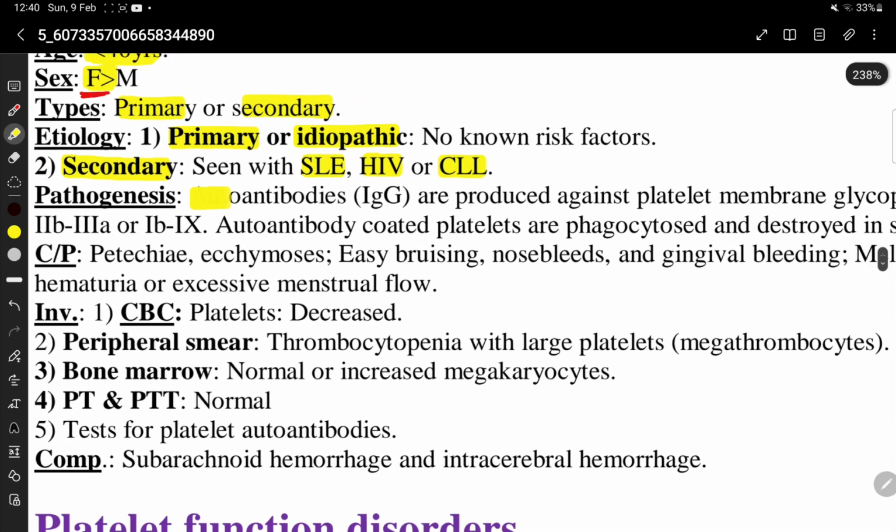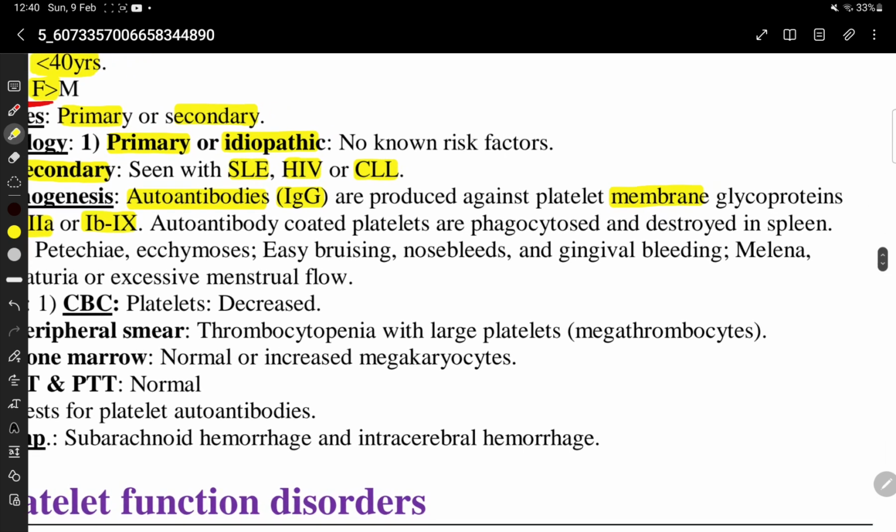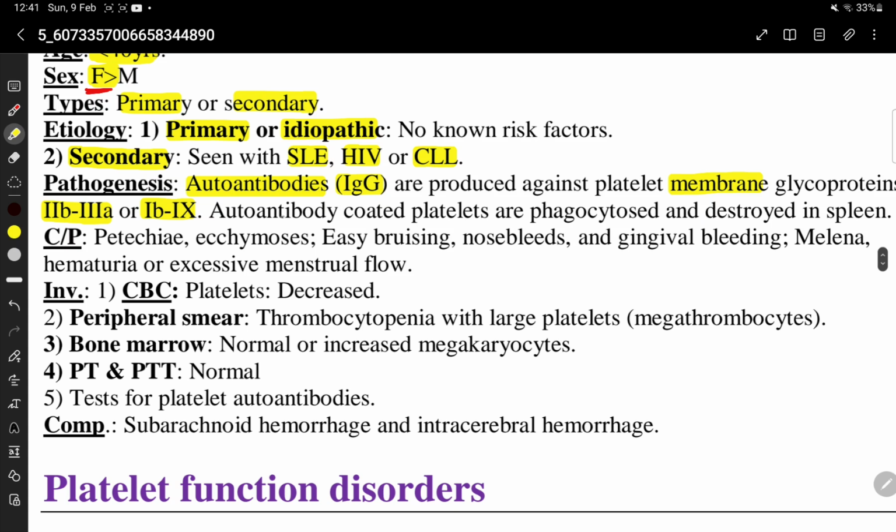Pathogenesis: the autoantibodies, that is IgG, are produced against platelet membrane glycoprotein 2b3a and 1b9. The autoantibody coated platelets are phagocytosed and destroyed in the spleen.